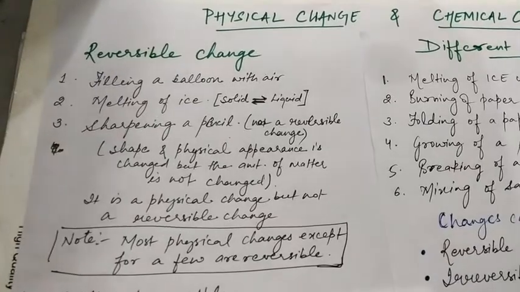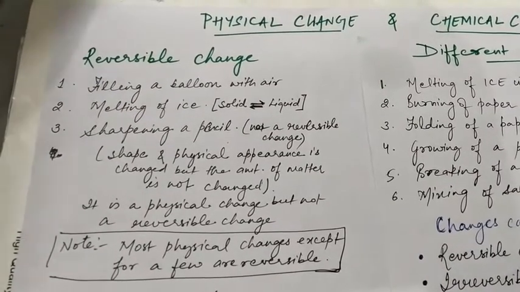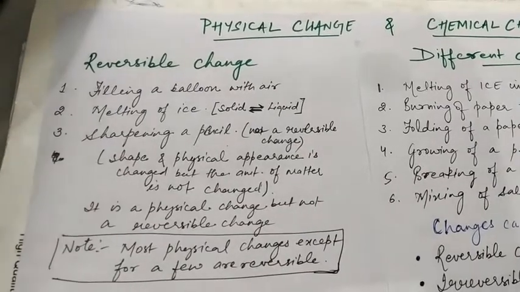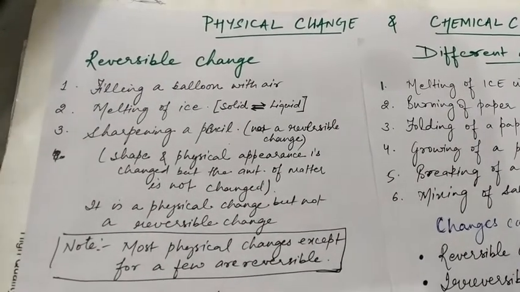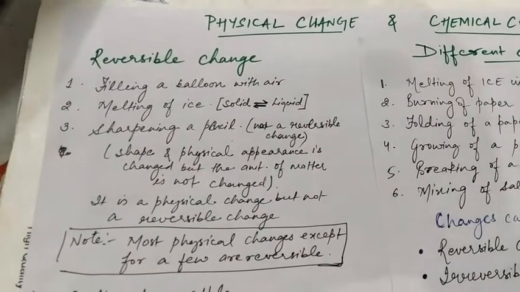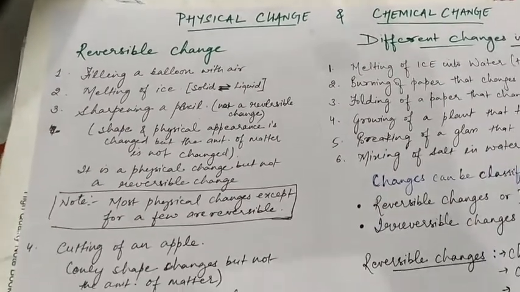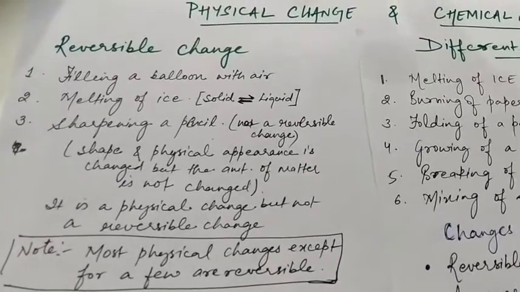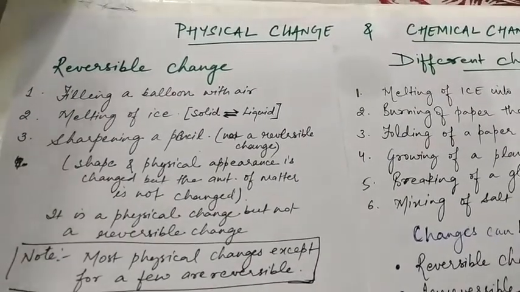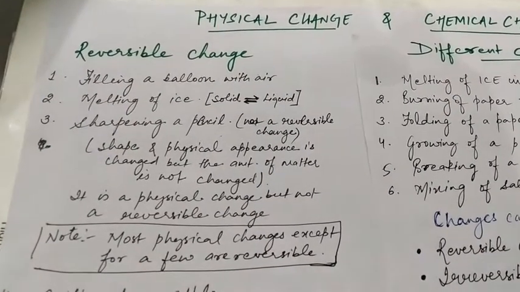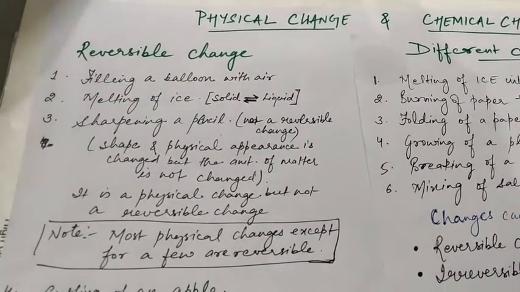It means you cannot say that every physical change is a reversible change. The shape and physical appearance is changed while you sharpen a pencil, but the amount of matter does not change.